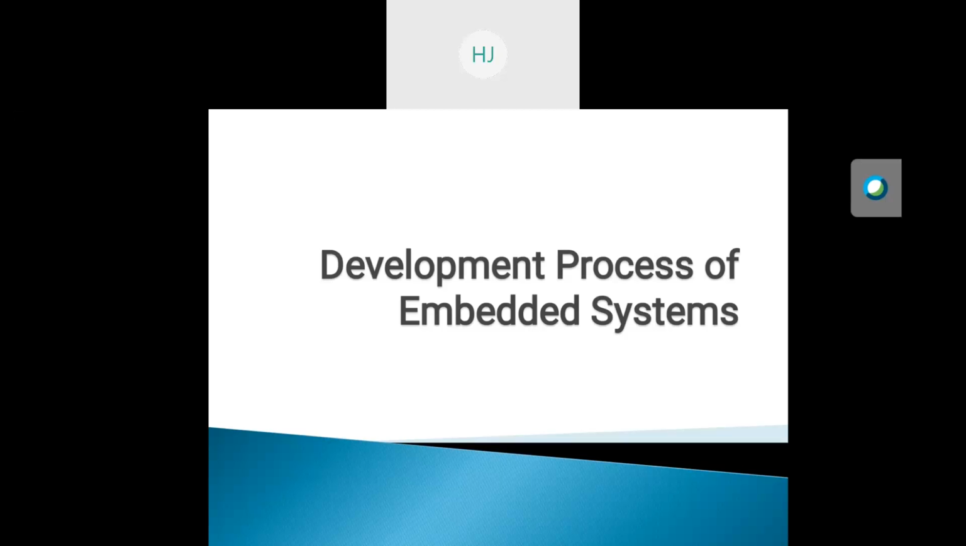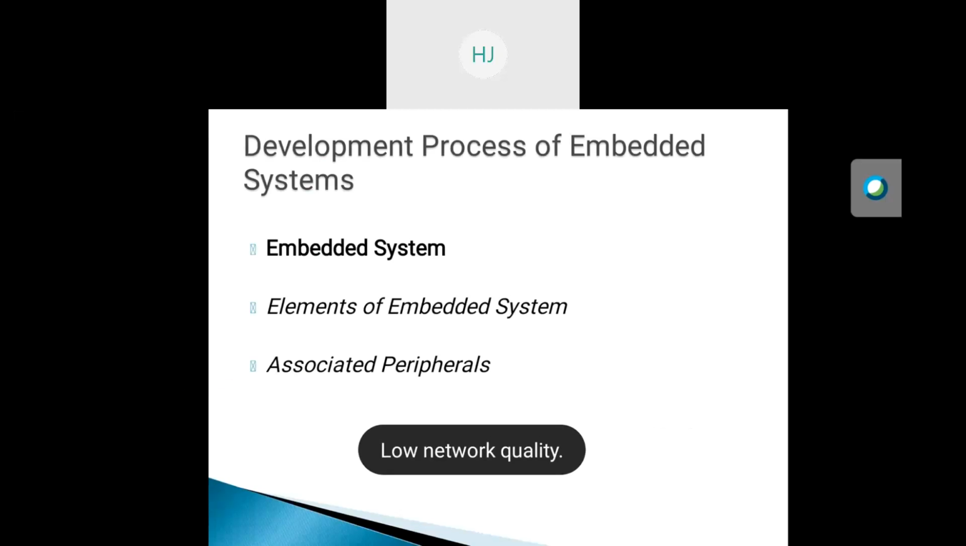We have already seen what the software development process is in software engineering. There are many methods of software development, but software development for an embedded system has some differences from normal software development. The development process of the embedded system mainly includes the hardware design process and the software design process.